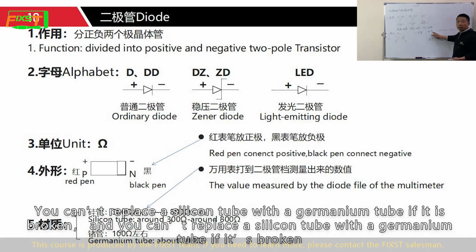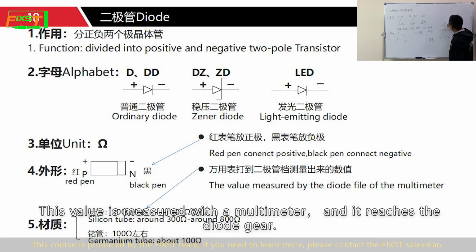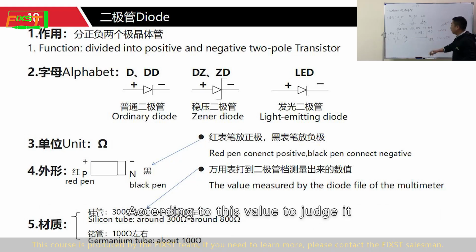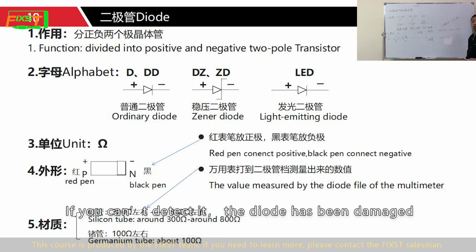You cannot replace a silicon diode with a germanium diode if it's broken. This value is measured with a multimeter set to the diode gear. Place the red test pen on the positive pole and the black test pen on the negative pole. Don't reverse them when judging by this value. If it can be detected in reverse, the diode has been damaged.